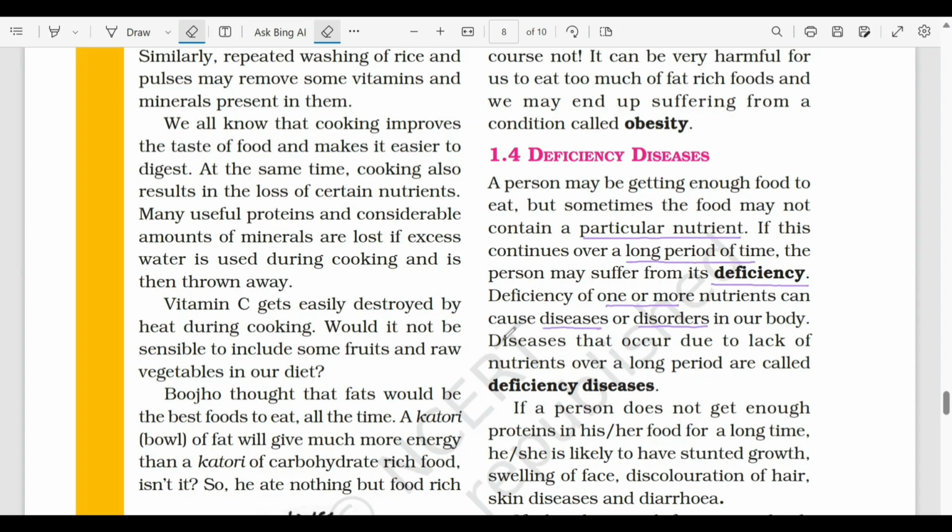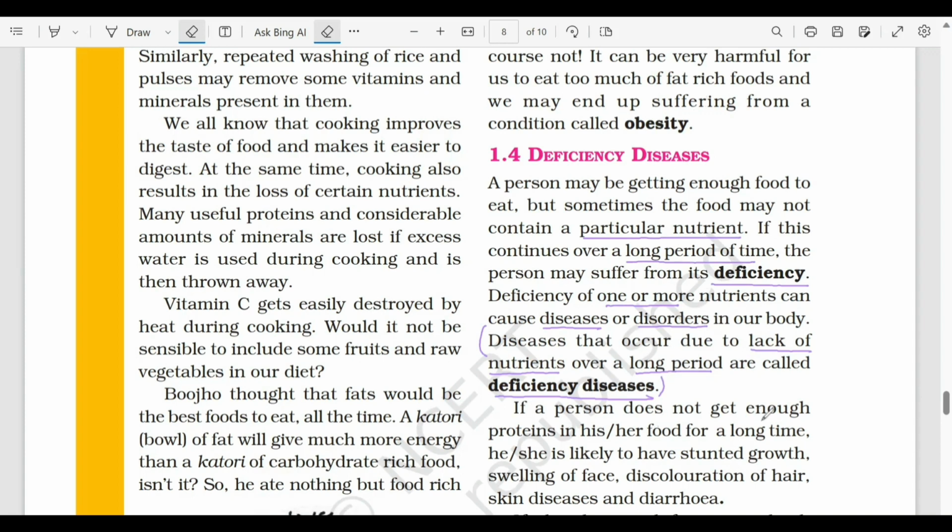So diseases that occur due to lack of nutrients over a period of time are called deficiency diseases. So वो diseases जो एक particular nutrient के absence में होता है और हम बहुत time से उस nutrient को अपने body में provide नहीं कर रहे, so we are going to suffer from that particular deficiency disease.